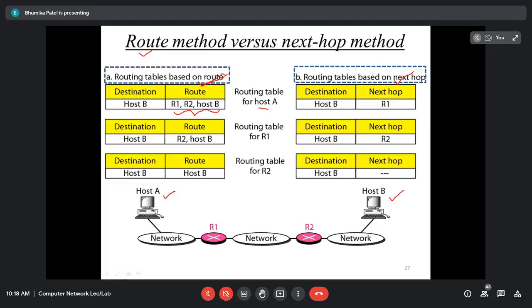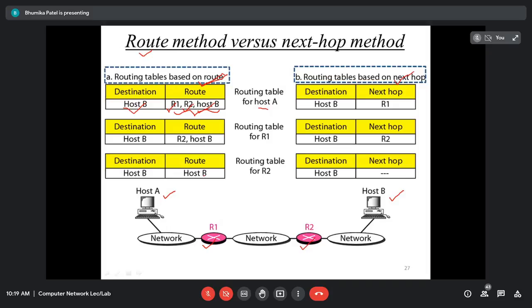As you can see, for host A, host B is the destination. If I want to send a message to host B, I have to store the entire route. That is, first I have to send to router A, then router 1, then router 2, then host B. So as you can see here, we have to store the IP address of router 1, the IP address of router 2, and the IP address of host B. We have to store the entire information,